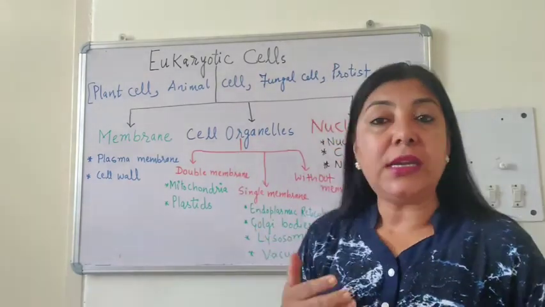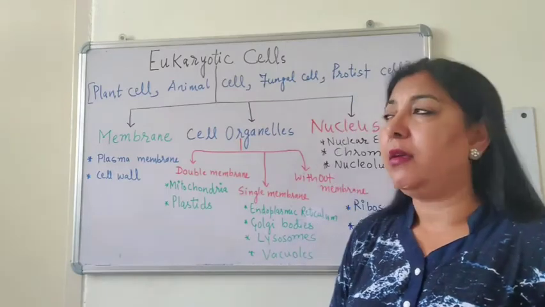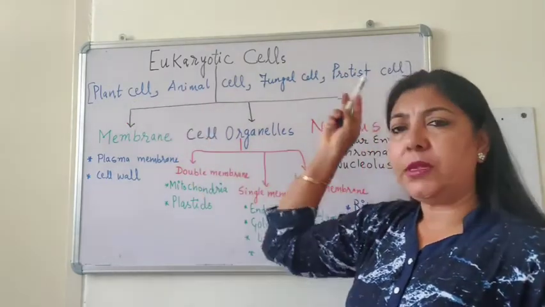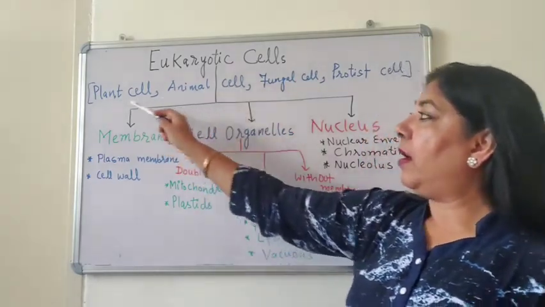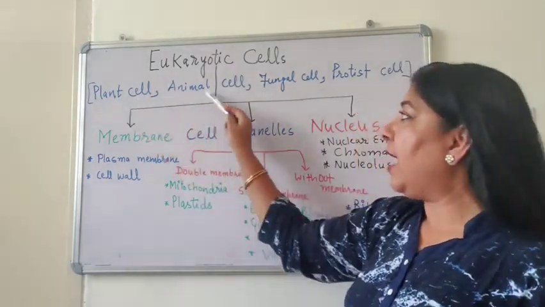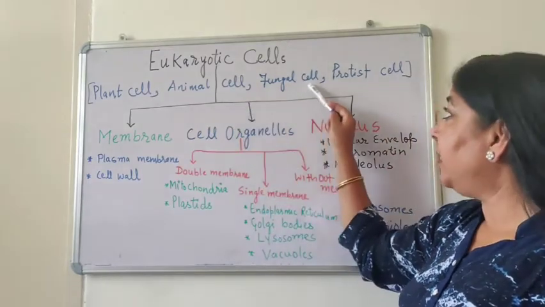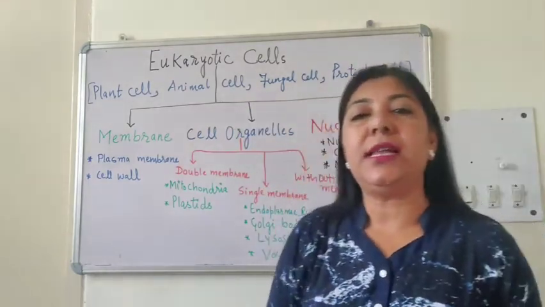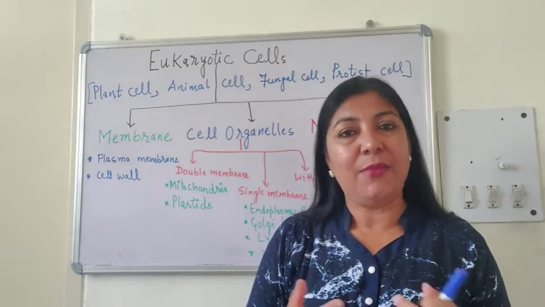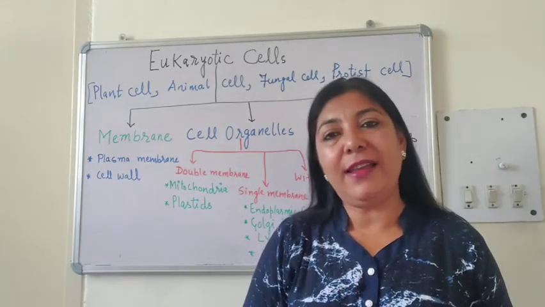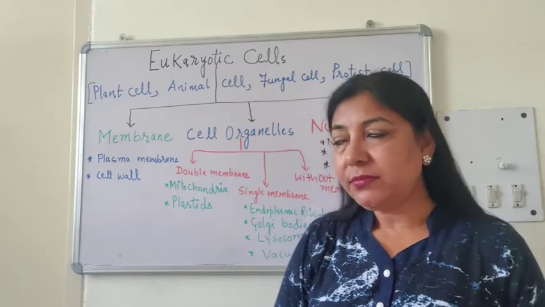Before going into the details of the eukaryotic cell, let us first see the examples of eukaryotic cells. I have written here a plant cell, animal cell, fungal cell and all the cells of Protista. They all are eukaryotic because they have a well-developed nucleus.